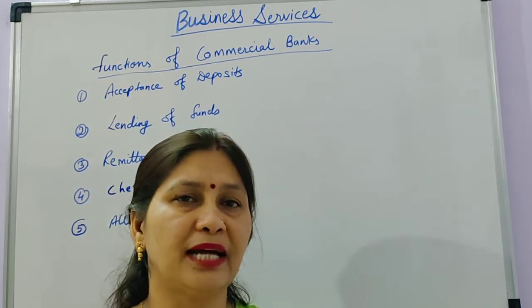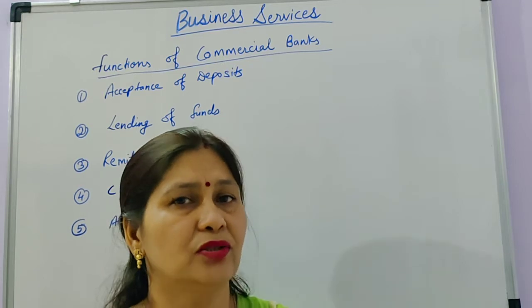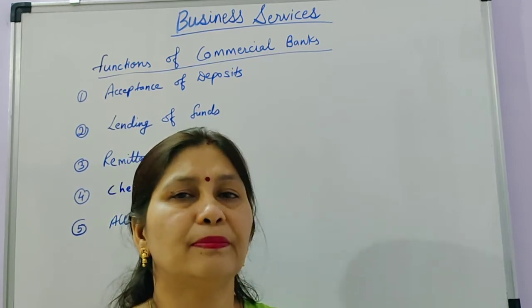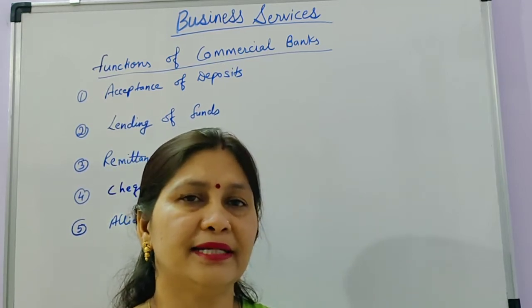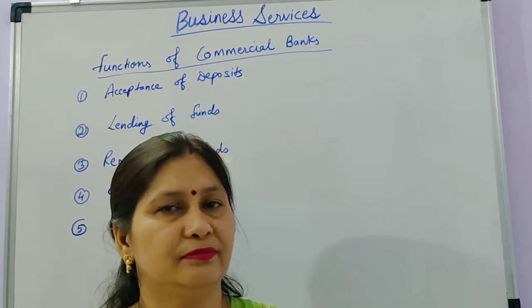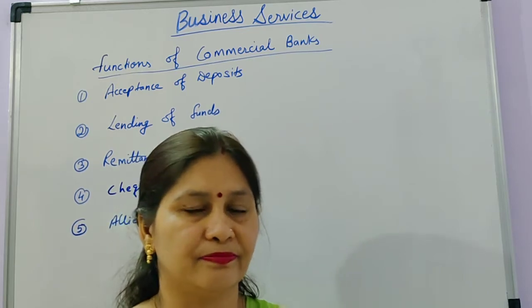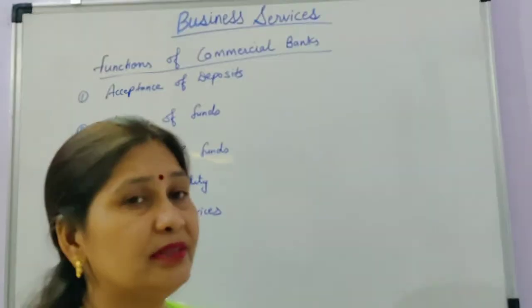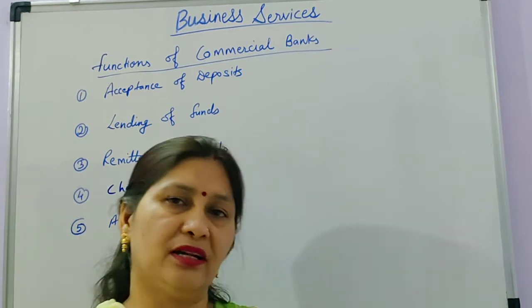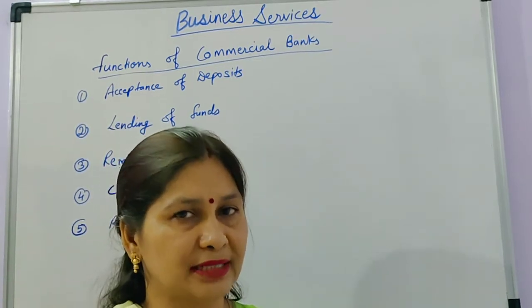Savings account means in that account we can frequently deposit money or withdraw money. So these are the different types of deposits that commercial banks give us, and in these deposits we deposit our money and make savings. There is also the overdraft facility. The commercial bank also provides overdraft facilities.